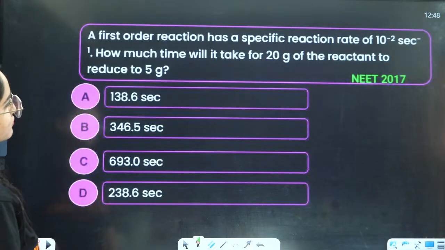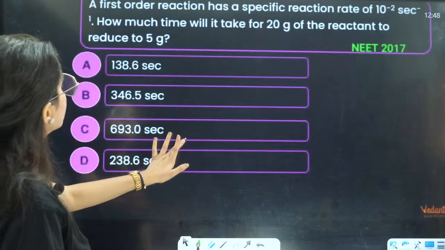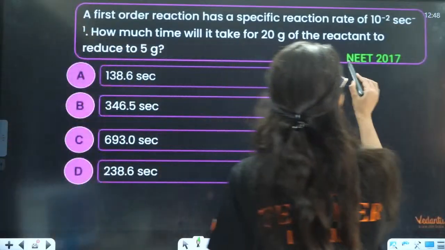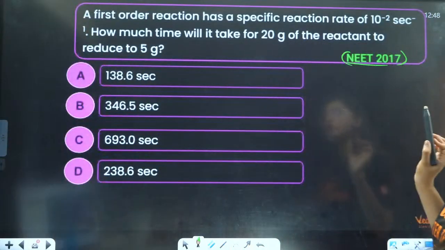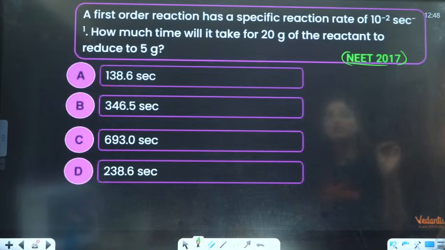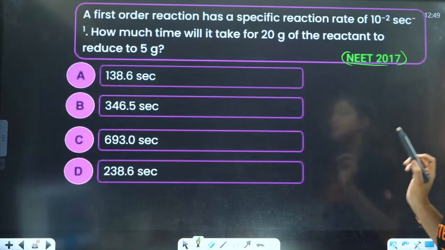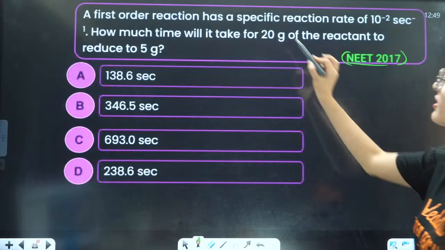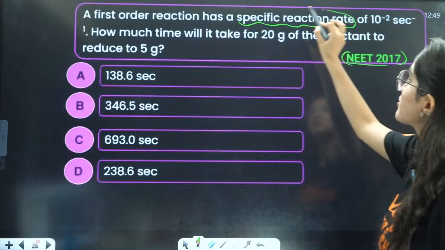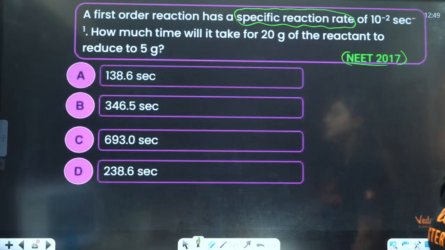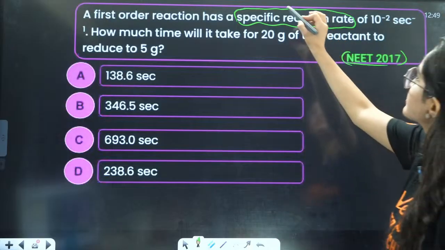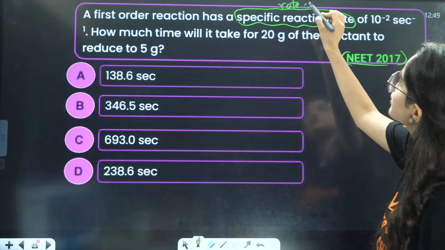Now next is a NEET 2017 question. A first order reaction has a specific reaction rate of 10 raised to power minus 2. What is this specific reaction rate? It is nothing but the rate constant.